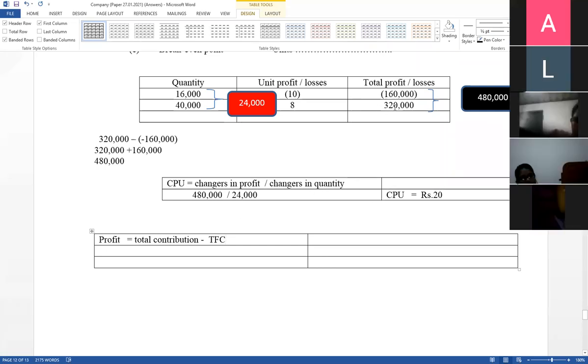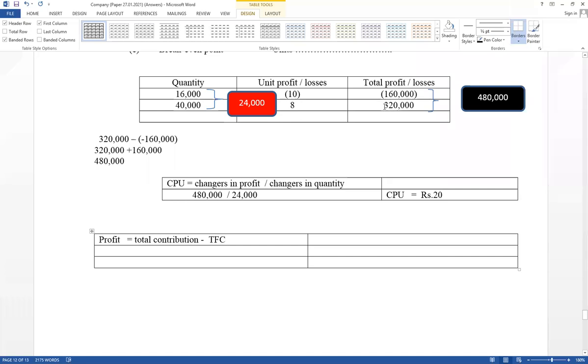Profit we know. Apply this one. Here profit equals 320. Therefore, profit equals 320. We are going to calculate total fixed cost. Total contribution can be calculated. We know contribution per unit is 20, and when profit is 320, quantity equals 40,000.